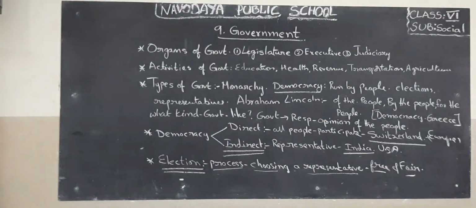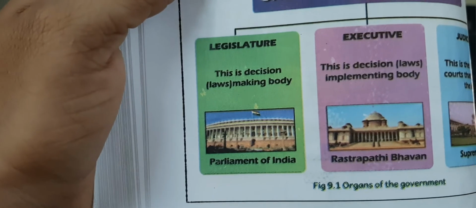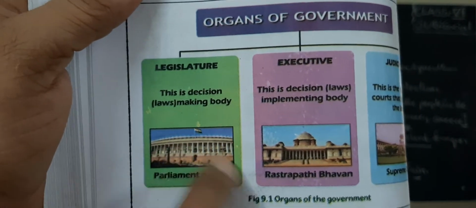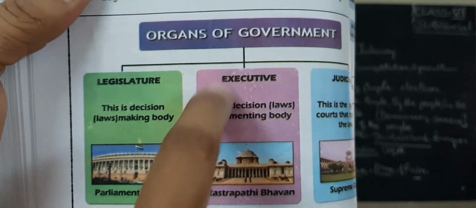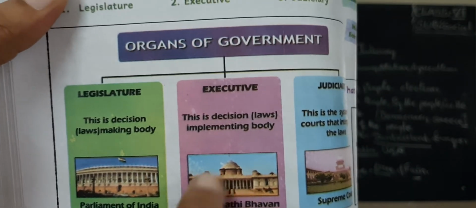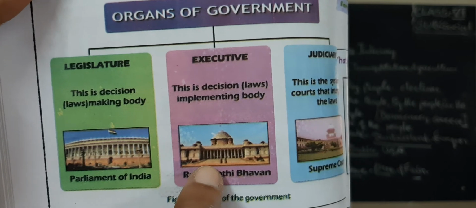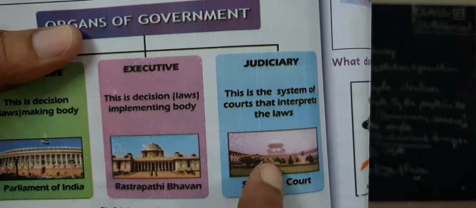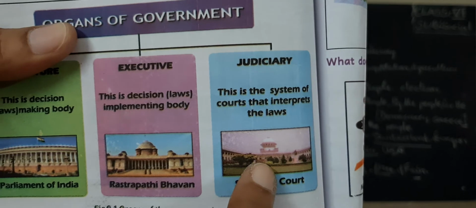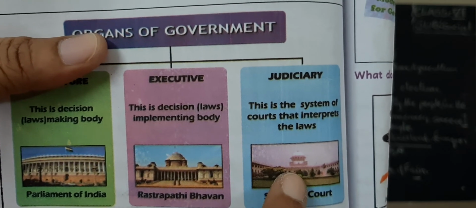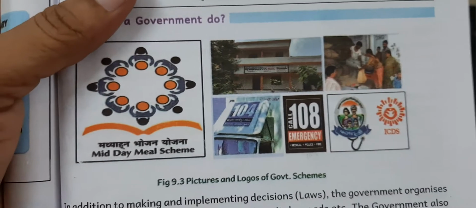Now, children, I want to show some pictures here. Look at this. I said organs of the government. Legislative: this is the legislative parliament in India. Executive: representative bhavan, MPs, MLAs, etc. Next, judiciary: Supreme Court, High Court, district courts, municipal courts, civil and criminal courts, etc. Next, children, the functions of the government.